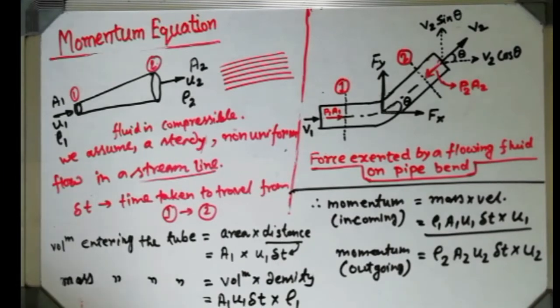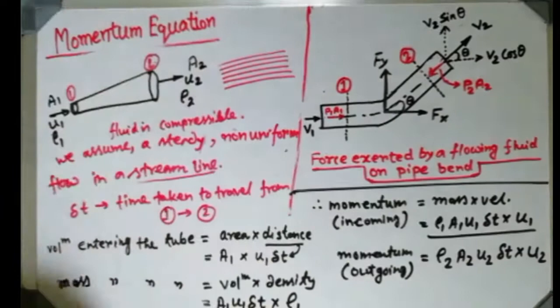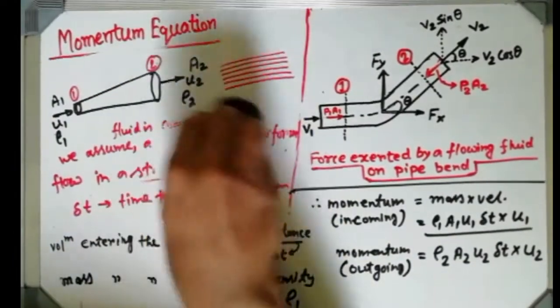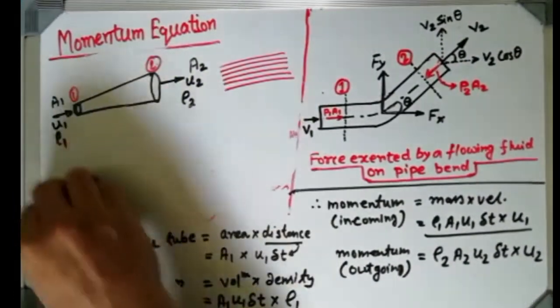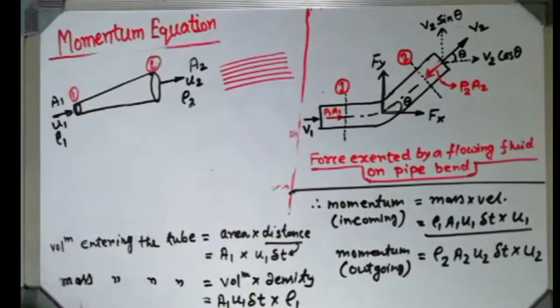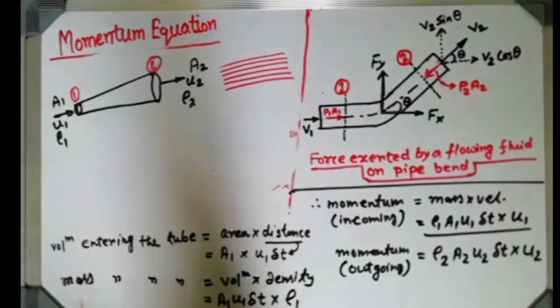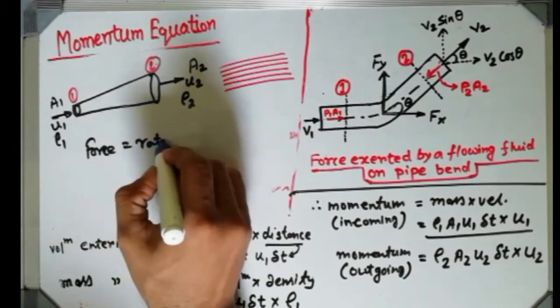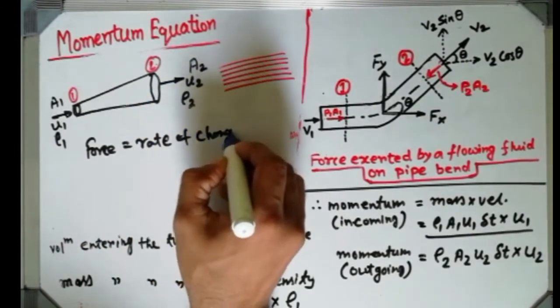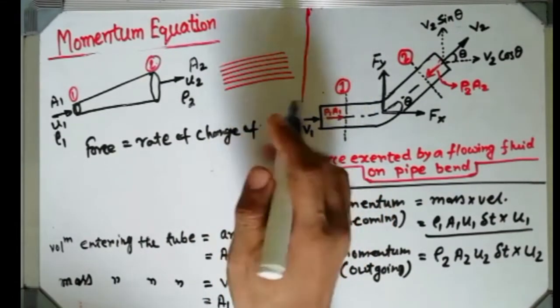Then, thank you. After getting the value of momentum incoming and outgoing, you can apply Newton's second law, whatever I have written just before this. Force equals rate of change of momentum. Rate of change of momentum means mv minus mu by t. That is Newton's second law, that force is nothing but rate of change of momentum.